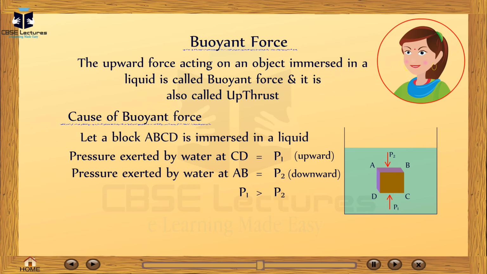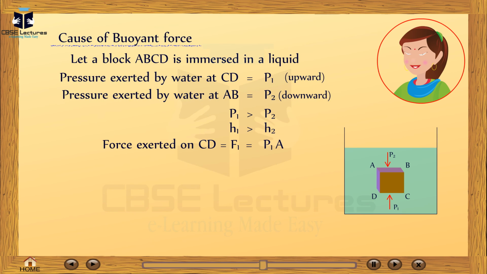Here P1 is greater than P2 and height H1 is greater than height H2. Force exerted on CD is F1, which is equal to P1A. Force exerted on AB is F2, which is equal to P2A.